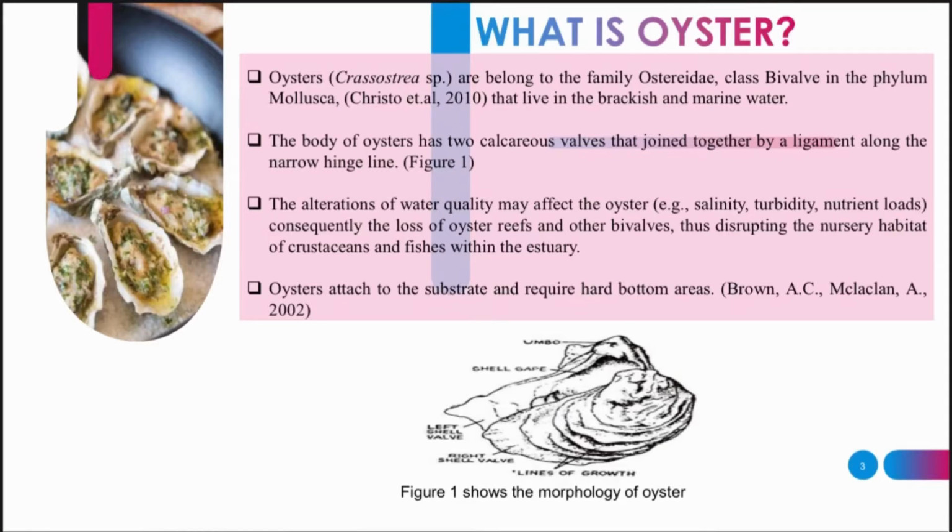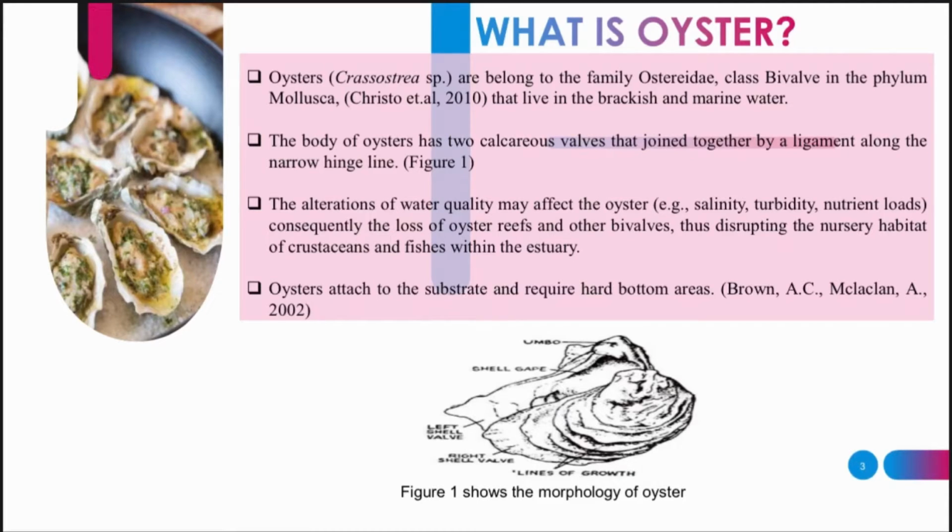So what is an oyster? Oysters belong to the family Ostreidae, class Bivalvia in the phylum Mollusca, that live in brackish and marine water. The body of an oyster has two calcareous valves that join together by a ligament along the narrow hinge line.